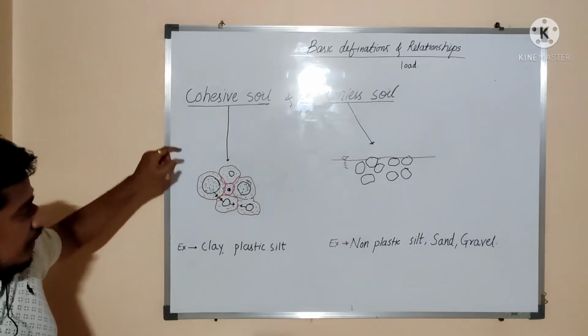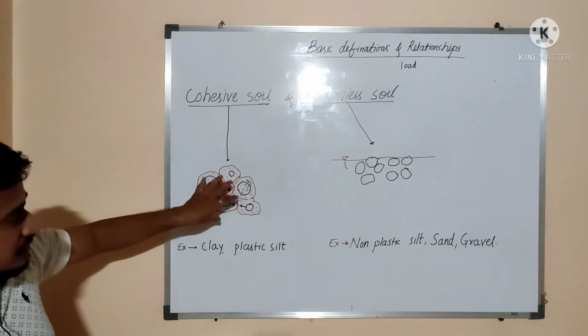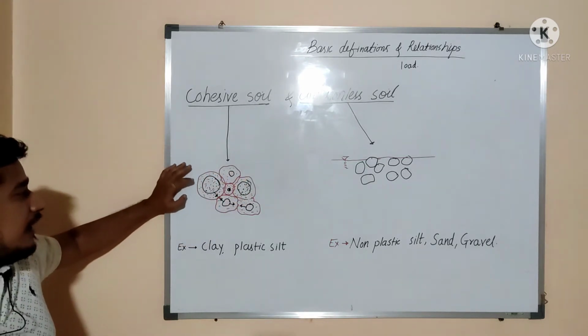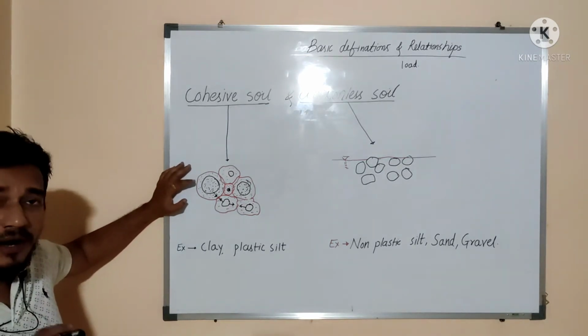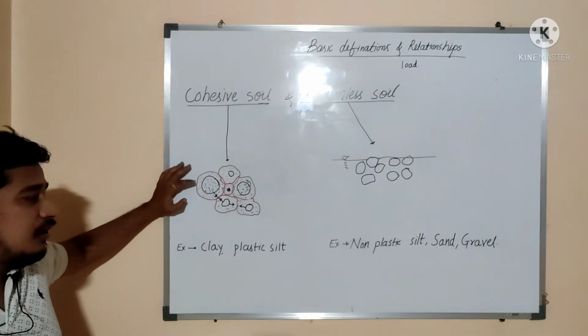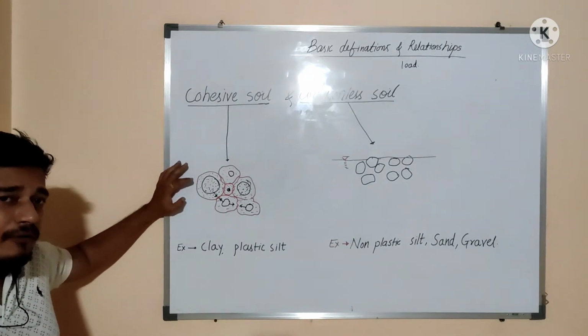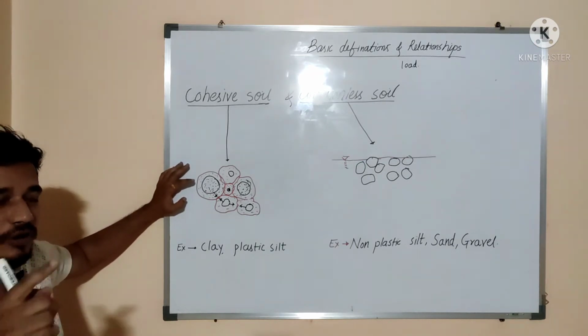In case of a cohesive soil, if you consider these solid particles, the water gets adsorbed by the particle. When we say water is absorbed and when we say water is adsorbed, there is a distinct difference. When we say absorbed, it means that water has reached inside the solid particle.